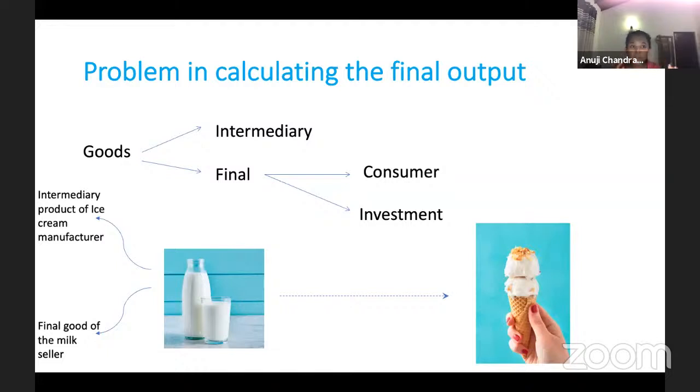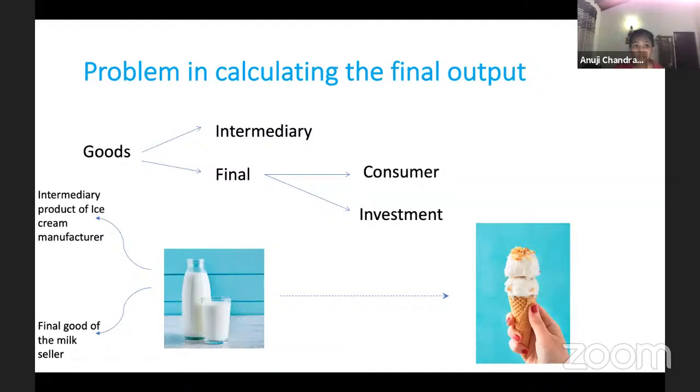Guys, it is very important for you to remember what decides if this is a final good or an intermediary good. When I look at this sanitizer bottle, I can't say this is an intermediary good or a final good on its own. This is based on who purchased it. For me, this is a final good because I'm using it for my own consumption, for my purpose, right? But let's assume I bought it from Kiehl's. For Kiehl's, it is not a final good. It is an intermediary. They purchased this good and now they are selling it to us. So this is an intermediary good for them.